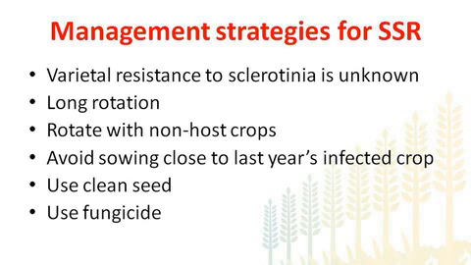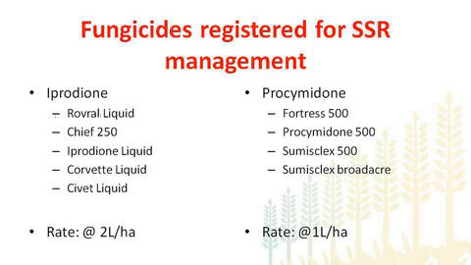Okay, just briefly outlining the management strategies for Sclerotinia for 2012. As I just mentioned, there is not much varietal resistance to Sclerotinia in our varieties. So in the absence of adequate resistance, the only options for us are to use long rotations with non-host crops and avoid sowing close to last year's canola infected crops, whether it's canola or lupins. Use clean seed free of sclerotes, and use fungicide, as now we know that we have access to fungicides which are registered, and they show good efficacy against this disease.